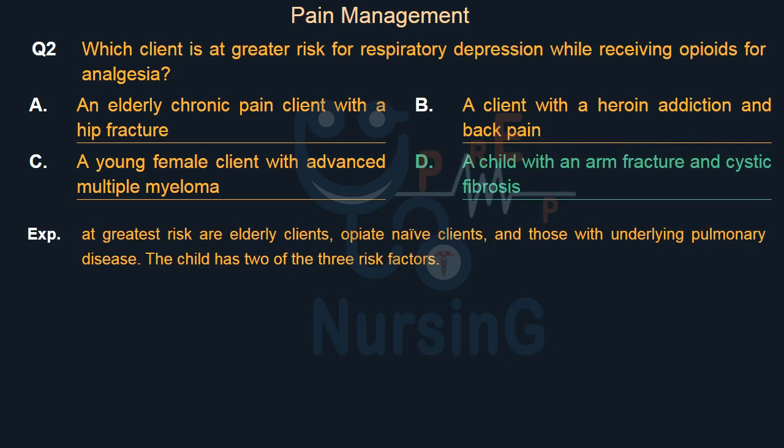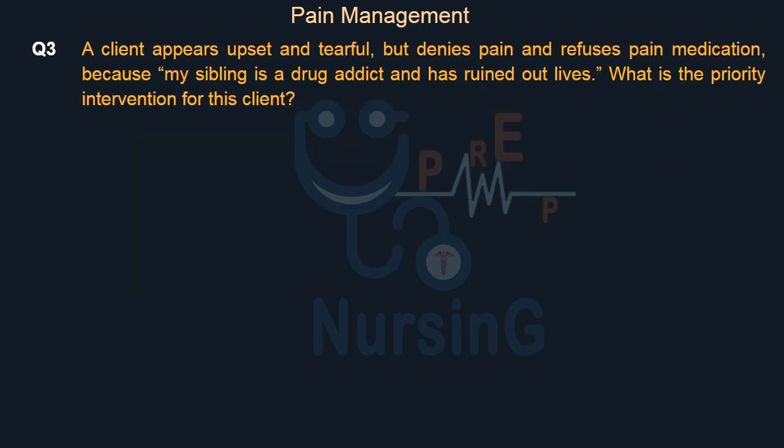At greatest risk are elderly clients, opiate-naive clients, and those with underlying pulmonary disease. The child has 2 of the 3 risk factors. A client appears upset and tearful, but denies pain and refuses pain medication, because "my sibling is a drug addict and has ruined our lives." What is the priority intervention for this client?